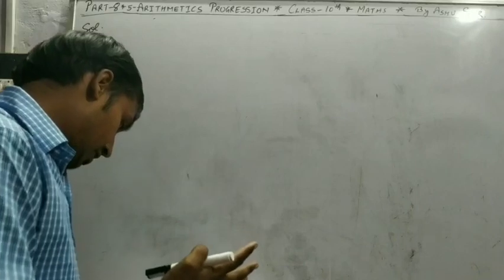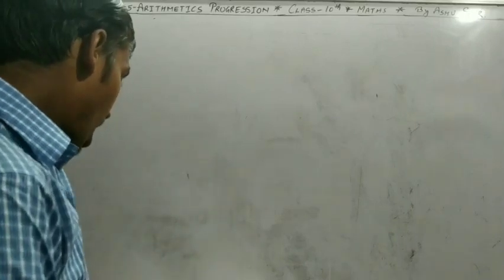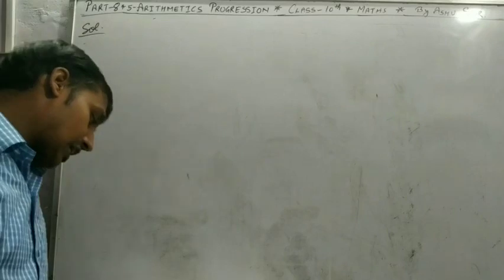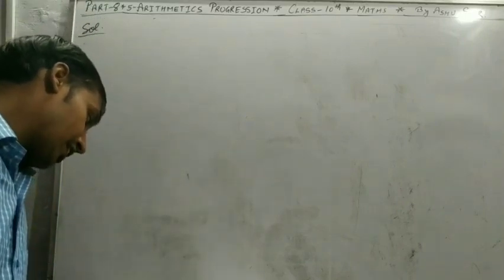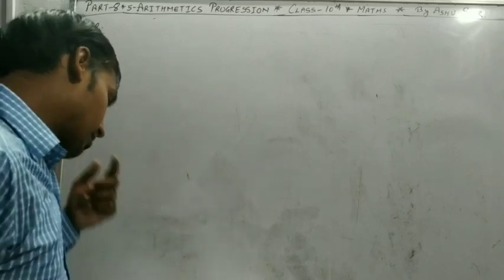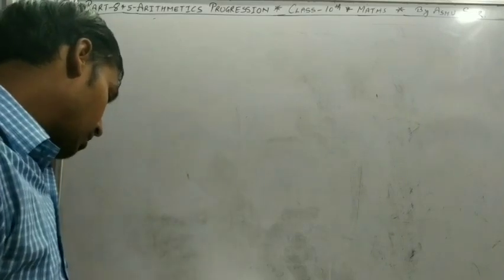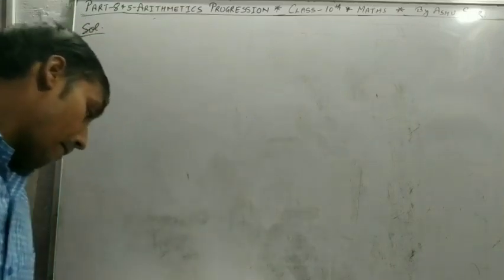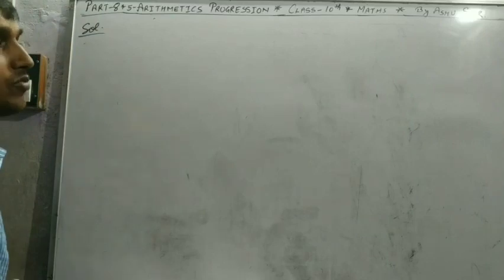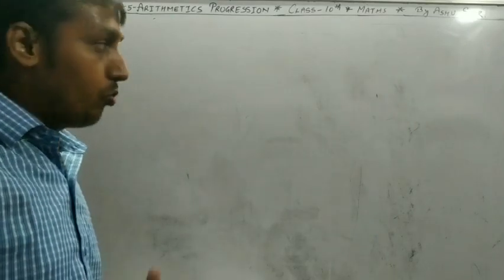So we read the question. A spiral is made of successive semicircles with centers alternately at A and B, starting with center at A, of radius 0.5 cm, 1 cm, 1.5 cm, 2 cm, as shown in the figure. What is the total length of such a spiral made up of 13 consecutive semicircles? It means the question wants the total length of wire to make 13 such semicircular spirals.